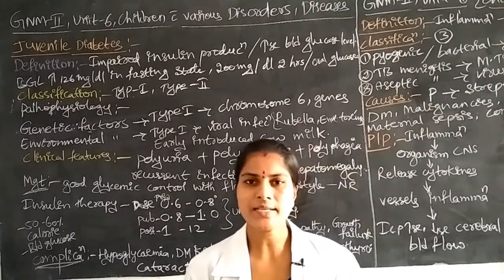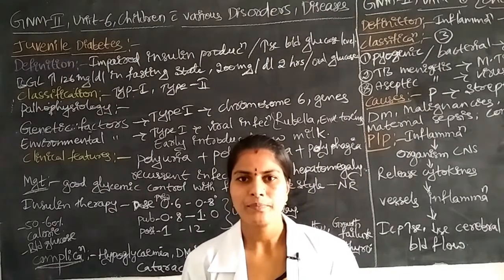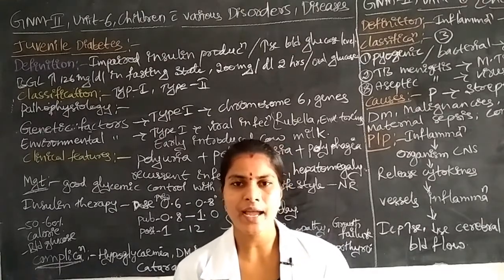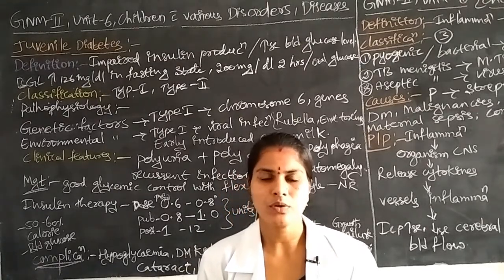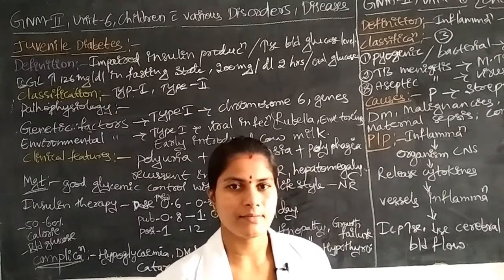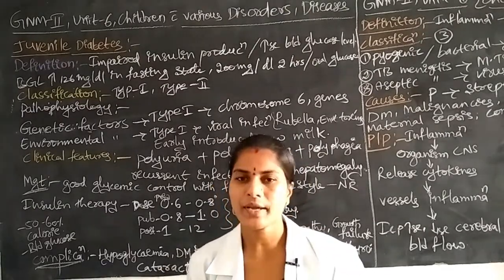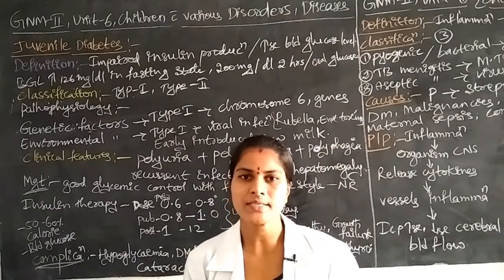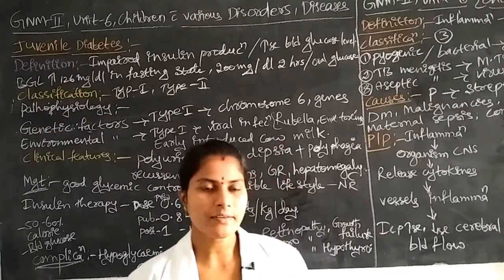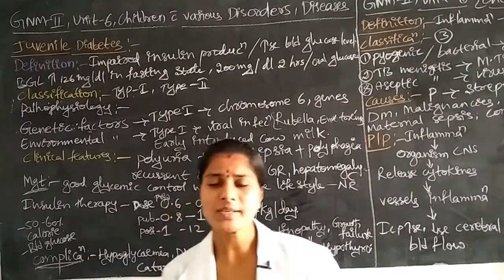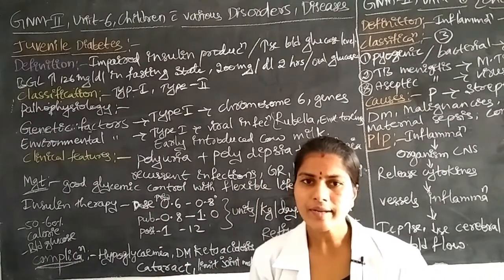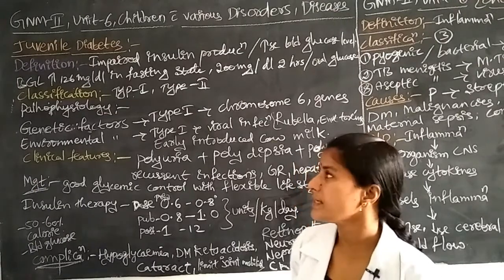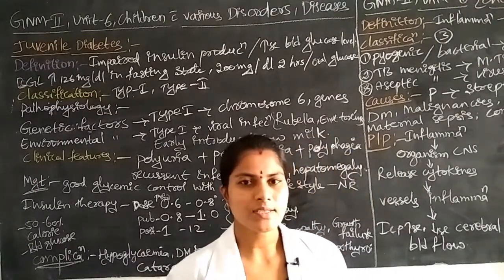Next, these children have growth failure. According to their age, the growth is not there; they look like they have stunted growth, with height very much reduced. Next is hypothyroidism, where the thyroid hormone levels are decreased in the body. Next, some children have coronary artery diseases due to the complications of juvenile diabetes. These are the complications.